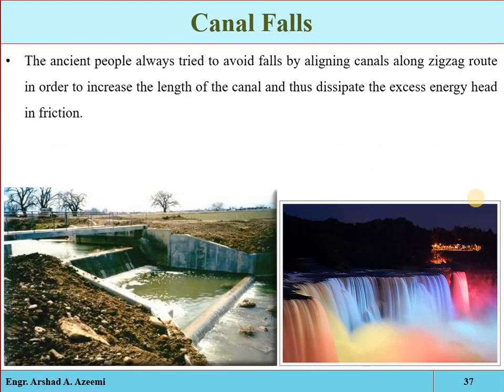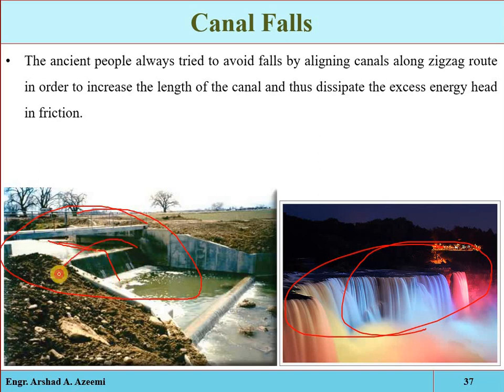Okay, and here you can see this one is a type of natural drop, which is naturally available in natural streams or natural rivers. And this one is the man-made drop. Here you can see that a proper concreted structure has been constructed, so that the water is falling from the upstream portion to the downstream portion, and this structure is called the drop structure.